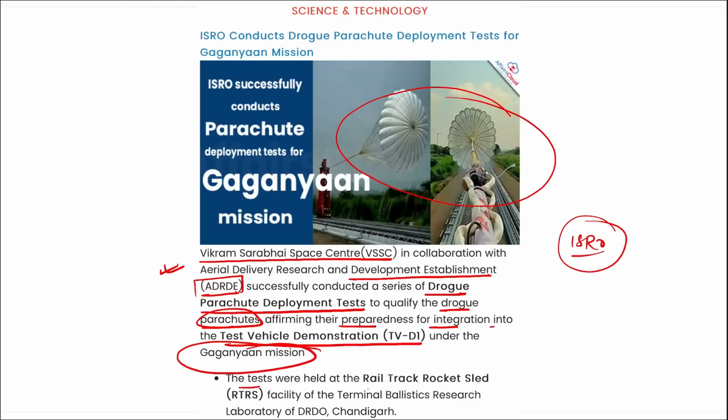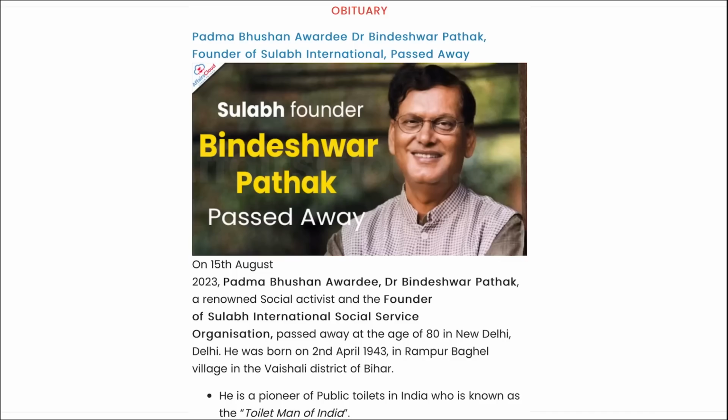The tests were held at the Rail Track Rocket Sled facility of the Terminal Ballistic Research Laboratory of DRDO in Chandigarh. Correct? So coming back, it is your drogue parachute that was tested by ISRO for the Gaganyaan mission. Correct?